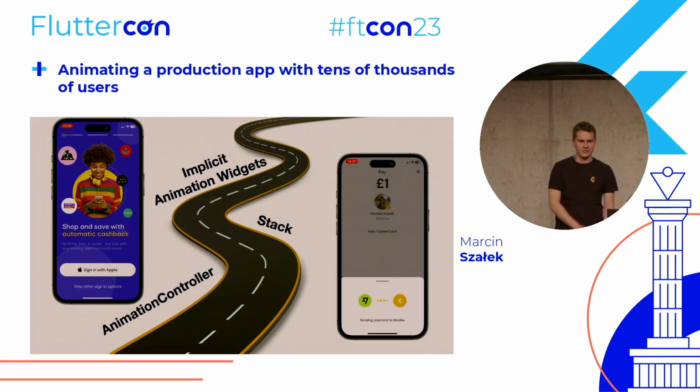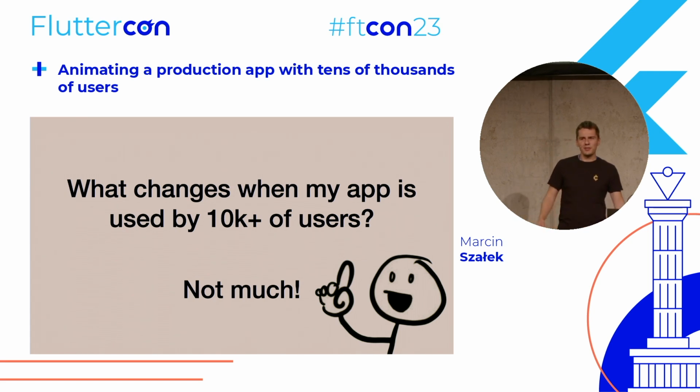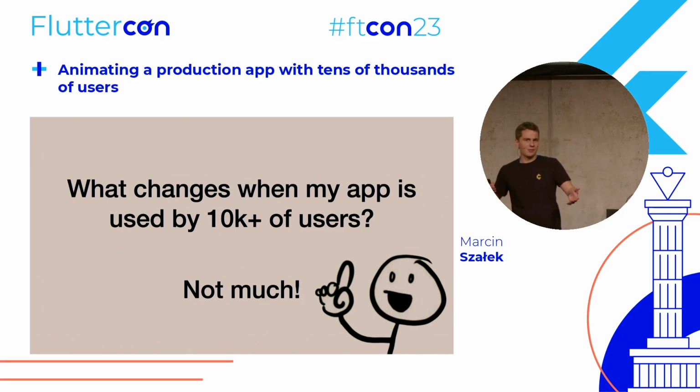And you may ask, what changes if my app is being used by tens of thousands of users, right? Because this seems kind of straightforward. The answer is, not much. Whatever we have learned about the animations still works for a broader amount of users.